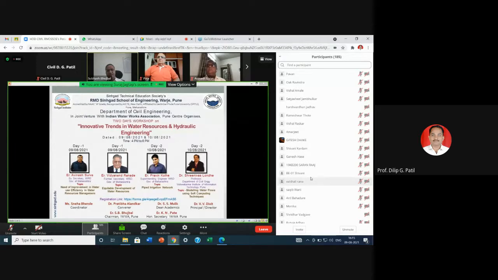Engineers and professionals from various fields such as bureaucrats, technocrats, academicians, and engineers working in the water ministries and departments, even consultants and various manufacturers, contractors who do executive work, and even water utilities who supply water to the citizens are members of this institution. And very importantly, students of engineering institutes are also members of IWA.